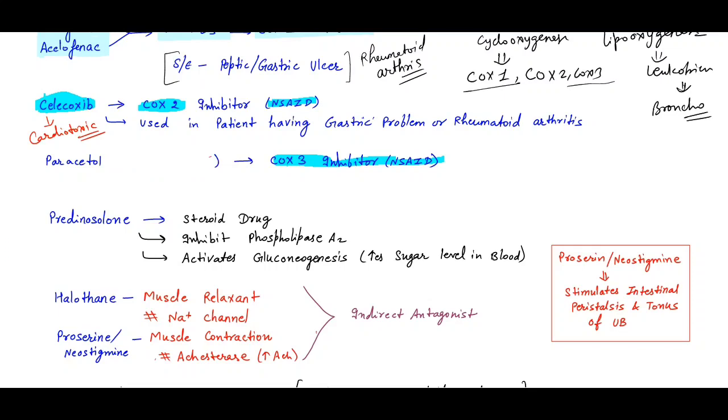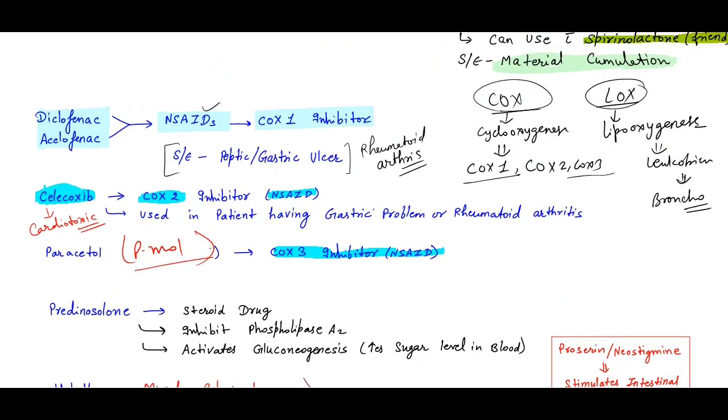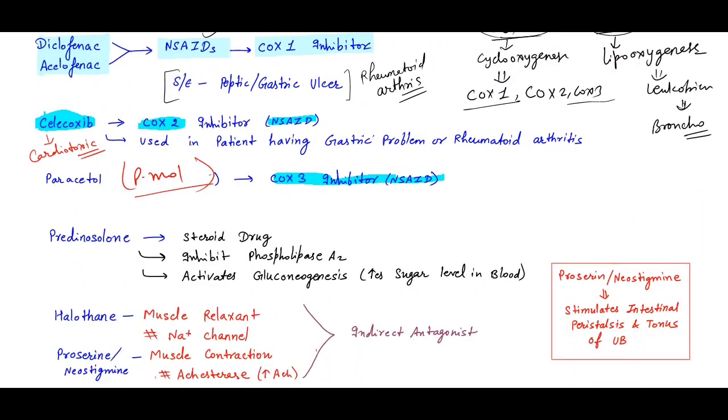Okay, so remember paracetamol, or we can say P-mol. It's usually in the form of P-mol, and nowadays it's combined with diclo, so it's termed diclofenac paracetamol. It's a COX-3 inhibitor, and what's the side effect for that? It's hepatotoxicity, but only in a very large amount. If you take a large amount, then it causes hepatotoxicity, not in the normal amount.